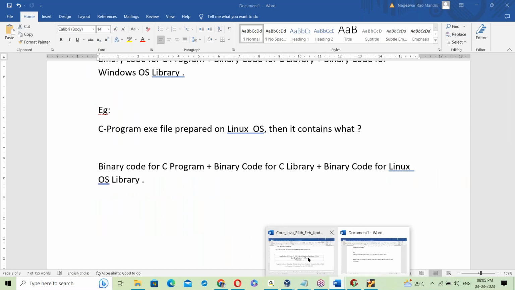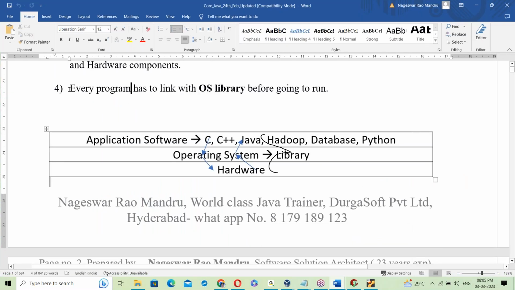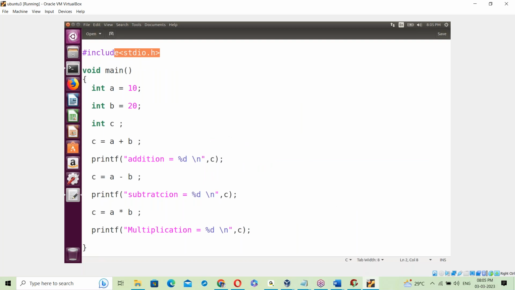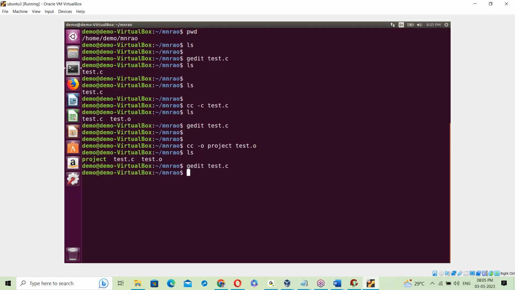See, previously we discussed that every program has to link with the OS library. So this is OS-type linking. If it is Windows OS, it links to the Windows OS library. If it is Linux OS, it links to the Linux OS library. If it is Unix OS, it links to the Unix OS library. Linking generates the exe file.